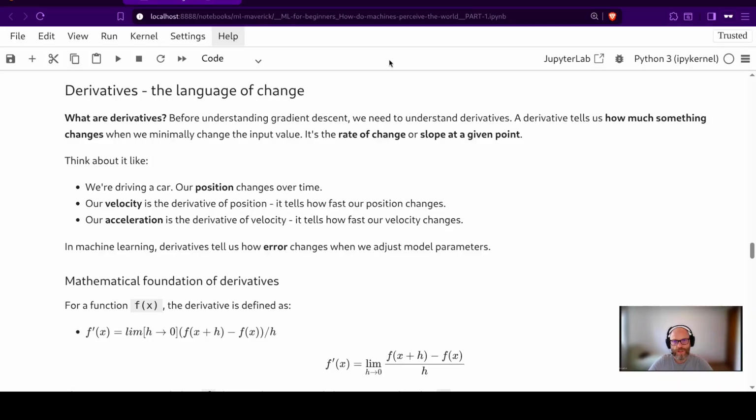Mathematical foundation of derivatives. For a function f of x, the derivative is defined as f prime of x equals the limit as h approaches 0 of (f of x plus h minus f of x) divided by h.